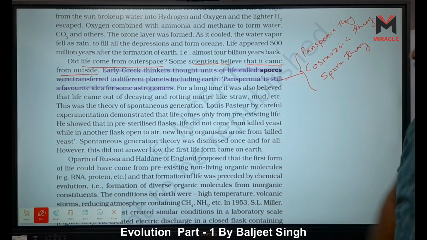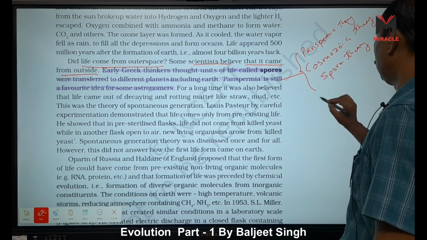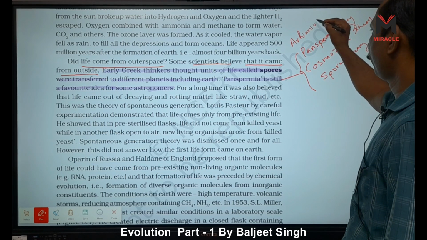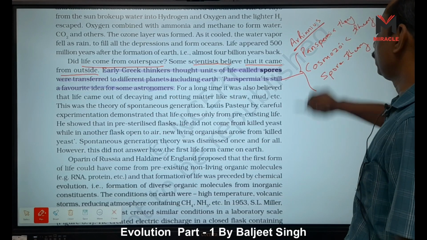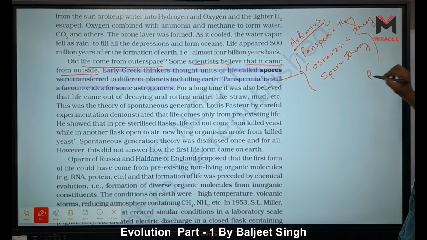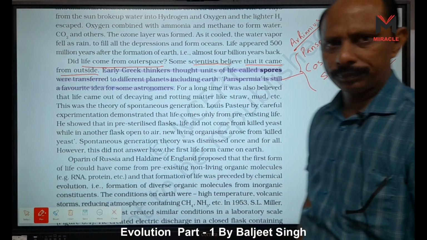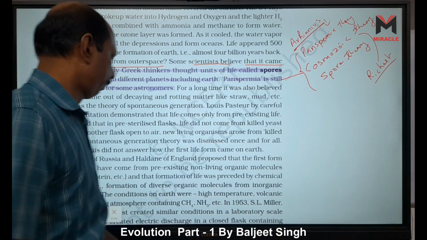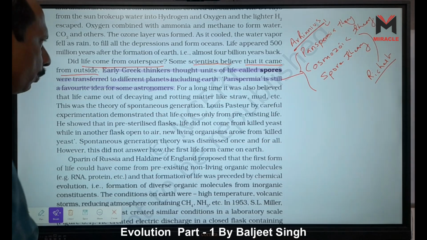And who proposed this theory? It is Arrhenius. Arrhenius proposed this theory, panspermia. The cosmozoic theory is proposed by Richter, right? So these scientists proposed this theory. Now the next point is there.